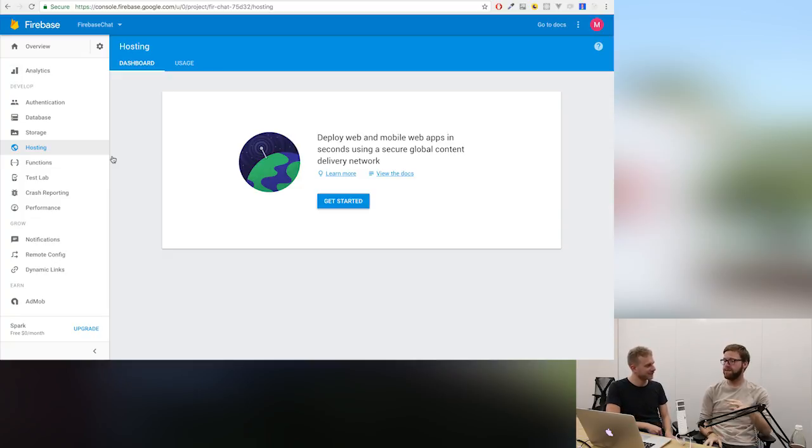So by default, with no effort from you, you get something.firebaseapp.com. So it'll be your project ID. So ours here is like furchat75d32.firebaseapp.com. Yeah. That's great, but not very friendly. Yeah. So you can set up a custom domain. You just route it to us and say, all right, I want to use this domain. We get you an SSL certificate. We enforce that all your users use SSL. So everything is nice and secure, and it costs nothing.